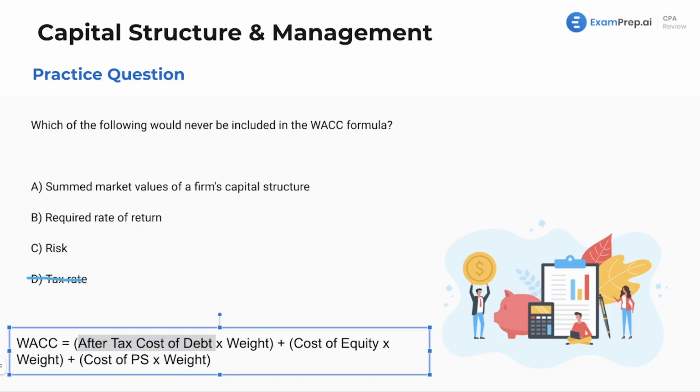Well, what about the required rate of return? What is that? The required rate of return is another way of saying the cost of equity, because what is the rate of return we need to earn on our own stock? That is essentially the cost of issuing that stock. To beat it to death here, if we issue stock and we need to earn at least 20% on whatever we're issuing the stock to raise money for, that's our cost of equity.